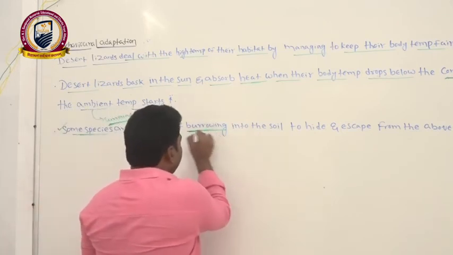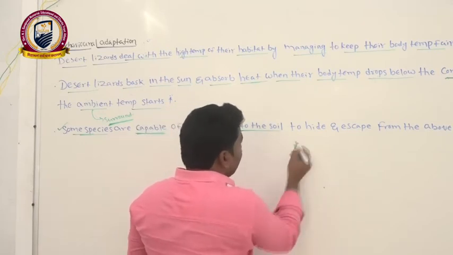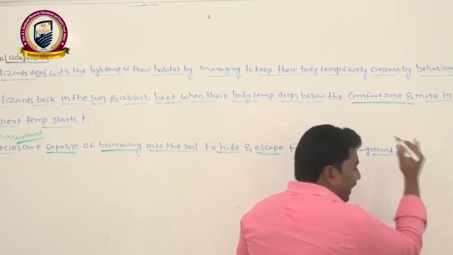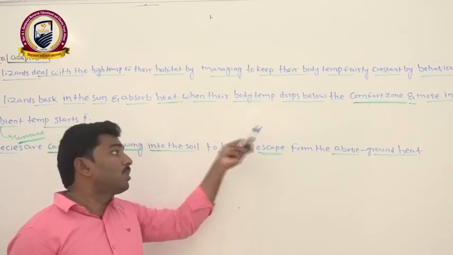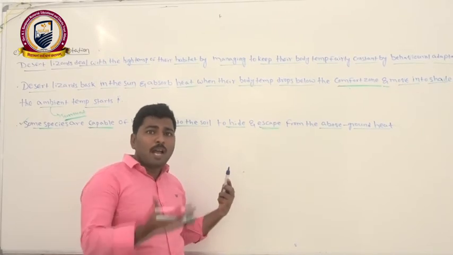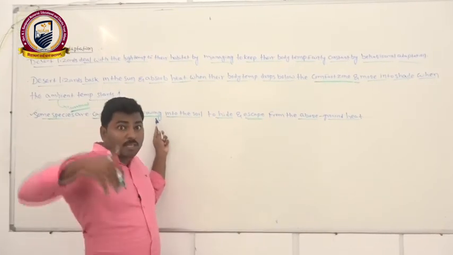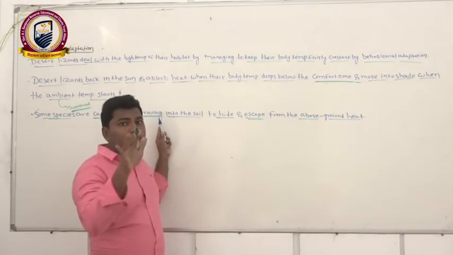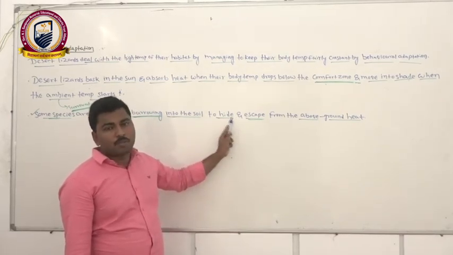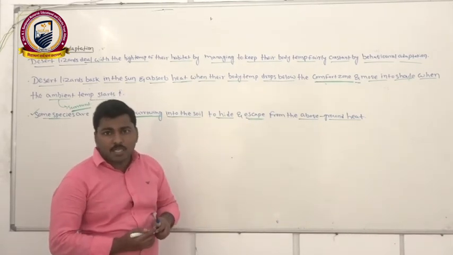Burrowing means making holes in the soil. They enter into the burrows in the soil to hide and escape from the above-ground heat. When the outside temperature increases more and more and high temperature is present, they make holes in the soil, enter into the holes, and cover the hole with soil. Then they can prevent overheating, and even with outside overheat they can maintain a constant body temperature in their body.